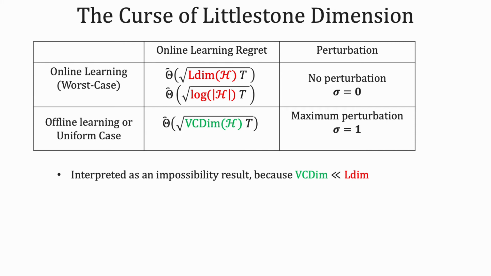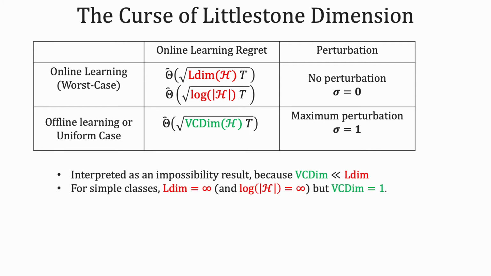As we saw, even for simple classes, online learning can be much more difficult than offline learning. This is formally seen by noting that the regret for a class in online learning depends on the Littlestone dimension, while for offline learning, it depends only on the VC dimension. This is interpreted as an impossibility result since the Littlestone dimension can be much larger than the VC dimension. Even for simple classes like thresholds, the Littlestone dimension is infinite while the VC dimension is constant. This leads us to the question of whether we can get meaningful guarantees in a beyond worst case setup.